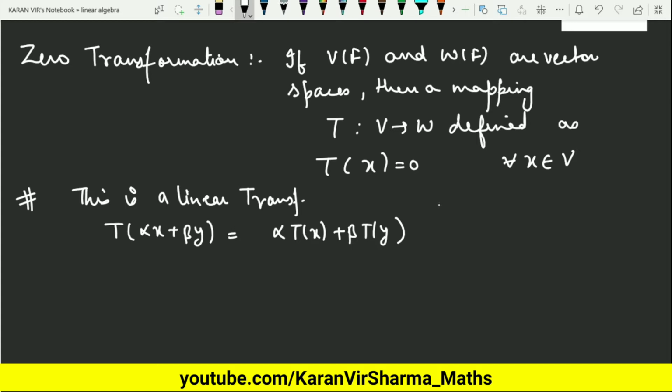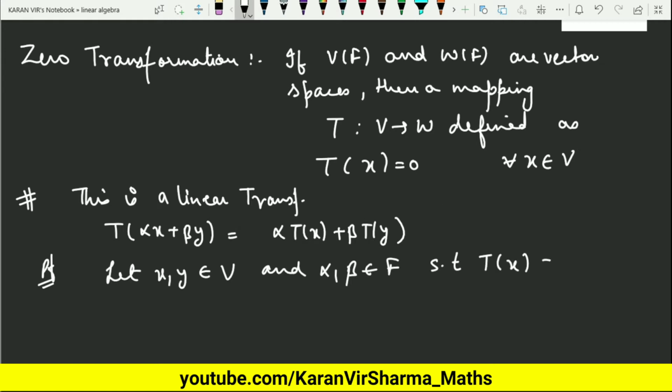So let us prove this. I will consider two elements x and y belonging to V and any two arbitrary elements alpha and beta from the field, such that T of x is 0 by the definition, as well as T of y will be 0.